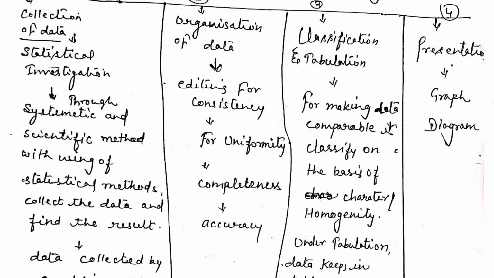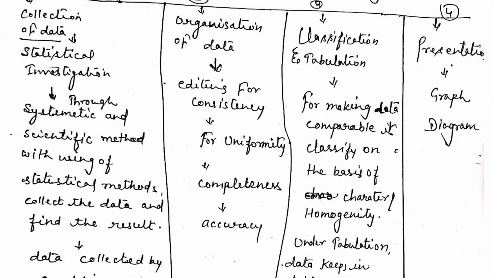So I start with descriptive statistics. Here you can see statistics can be classified into two parts: descriptive, related to the collection of data and their simplification by processing of the data.